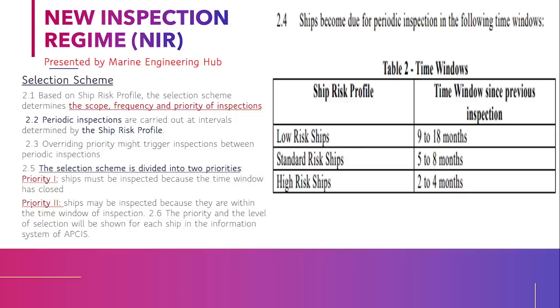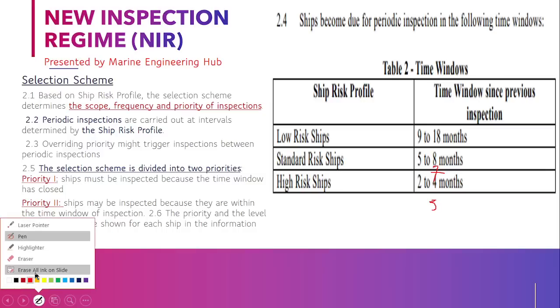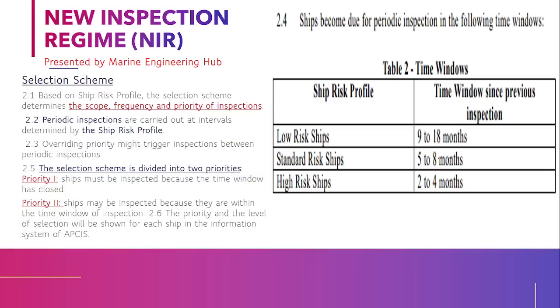Now what is priority 2? Suppose your time window is 2 to 4 months, and you are right now at 3 months, you can again be inspected because you are coming to your close window. If your time window is 7 months, you can again be inspected if you are an SRS ship, because you are falling in the category of priority 2. So it doesn't mean that you will only be inspected after the 4 month, after the 8 month or after the 18 month.